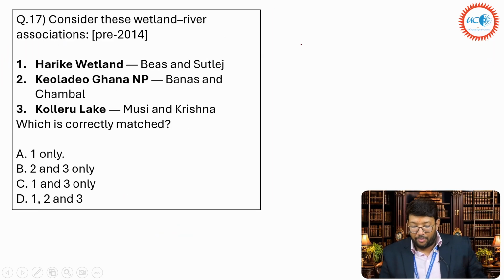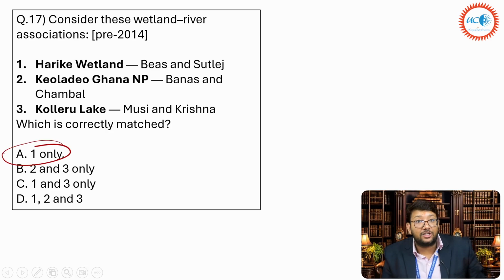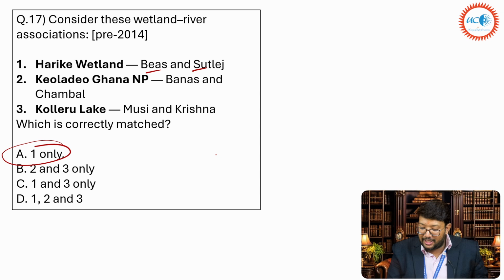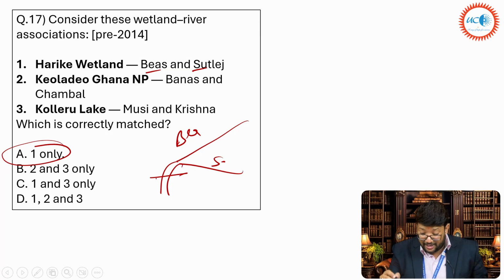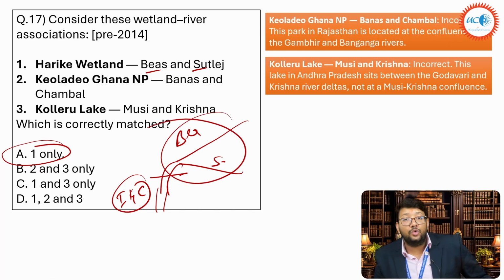Fine. Now consider this Wetland River Association Prelims 2014 question. Harike Wetland, Beas and Satluj River; Keoladeo Ghana National Park, Banas and Chambal; Kolleru Lake, Musi and Krishna. The answer is one only. Why? Because Harike Barrage is on the Beas and Satluj only, and their water has been diverted to the Harike Barrage and the Indira Gandhi Canal that is going into Rajasthan, having the water of these two rivers only. So that is right, but 2 and 3 are not right.